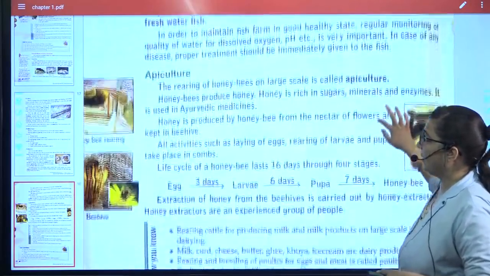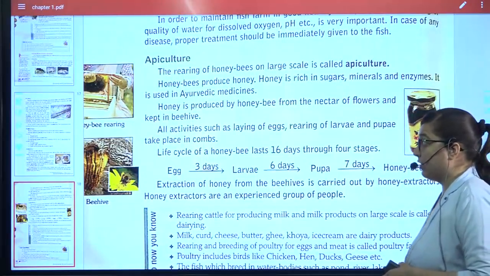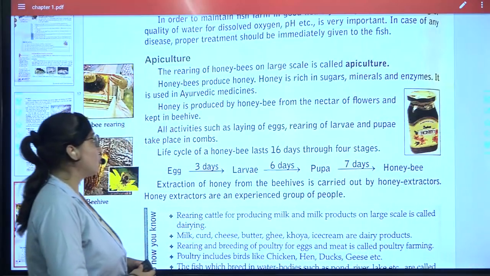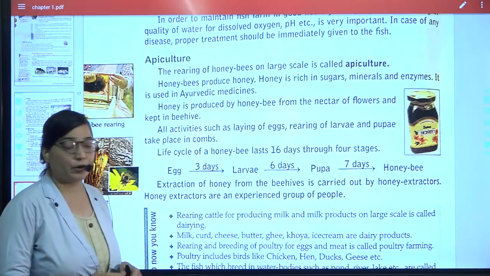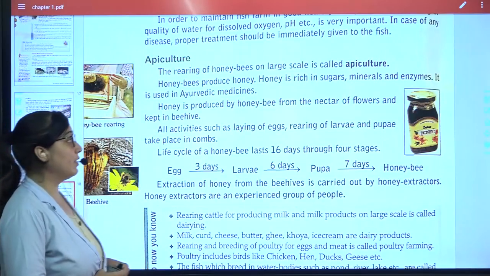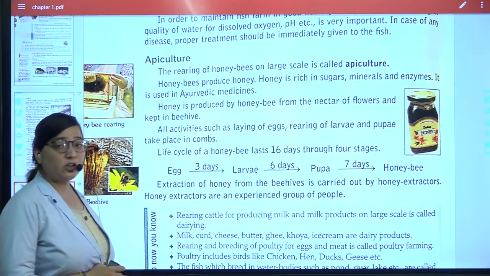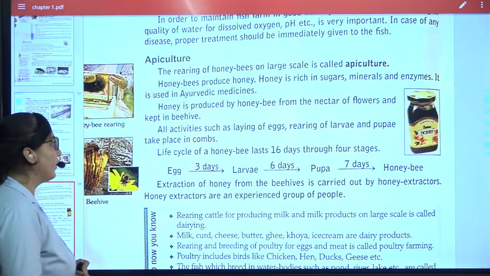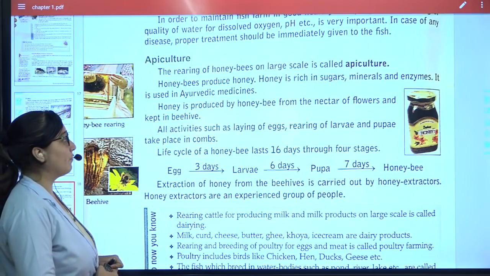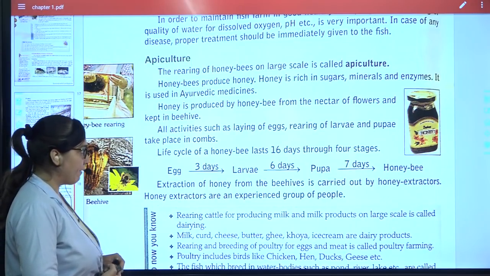Then comes apiculture. What is apiculture? The rearing of honeybees on a large scale is called apiculture. Honeybees produce honey, and honey is rich in sugars, minerals and enzymes. You also know that it is also used as an Ayurvedic medicine. Honey is produced by honeybees from the nectar of the flowers and kept in the beehive.